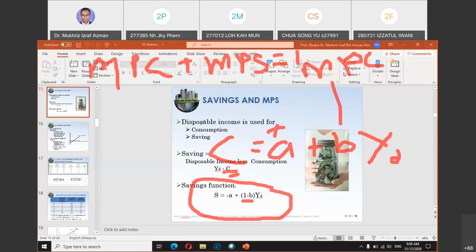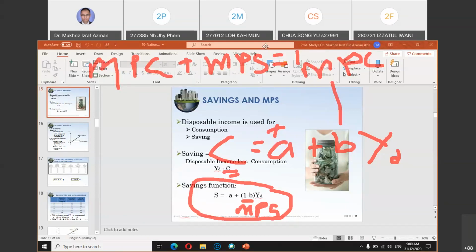So when you construct the consumption function, B is the MPC, and the opposite of consumption is saving. So saving is negative A, which is similar to A here, but when you put it into saving, it becomes negative. Okay, 1 minus B. Why 1 minus B? Because MPS and MPC, when you add both, must always equal 1. So when you have the value of MPC, B, the value of MPS is 1 minus B, basically your marginal propensity to save, multiplied by YD.